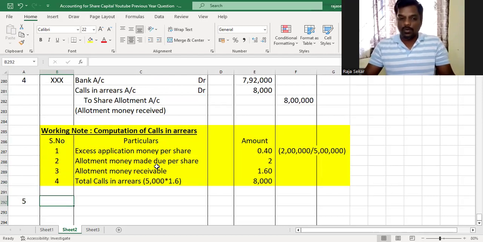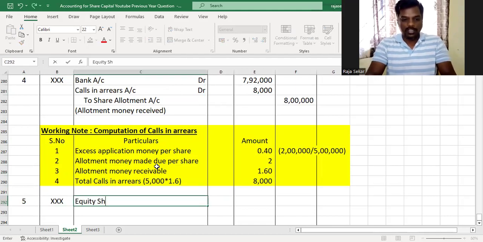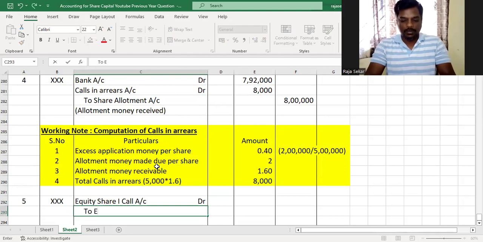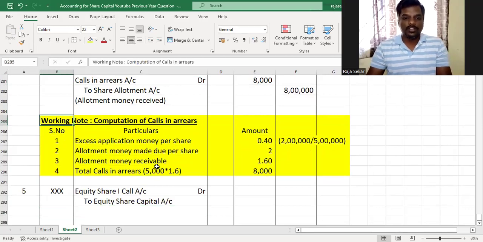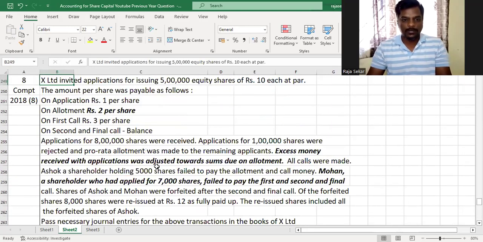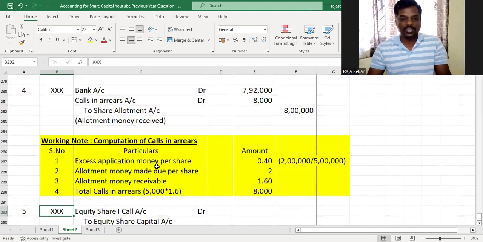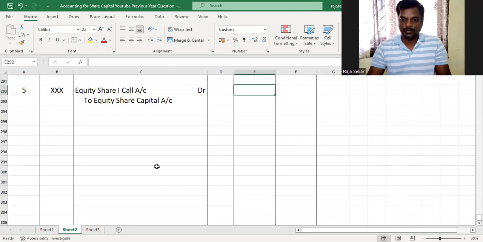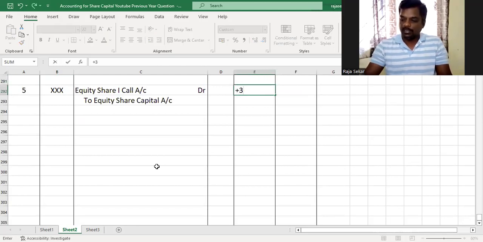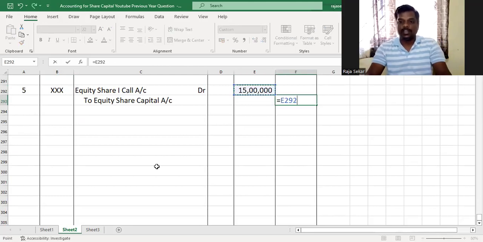And the next thing that we got to do is make allotment money due. Sorry, first call money due. So that will be equity share first call account debit to equity share capital account. How much is the first call amount, my dear children, per share? It is 3 rupees per share. Am I right? So 3 rupees into 5 lakh shares, 3 into 5 lakh is 15 lakh. So that will be 15 lakh, my dear children.